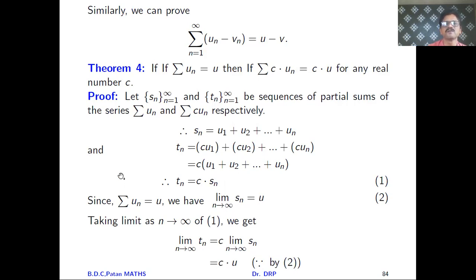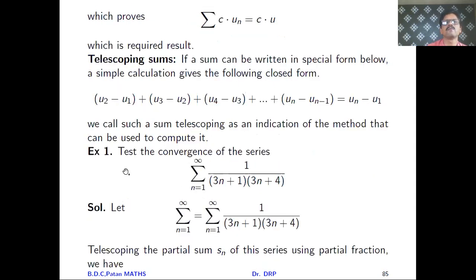We will easily get the proof of this theorem number 4 also, which proves the summation of Cun equal to Cu, which is nothing but the required result. Now, friends, you must know one more definition, telescoping sums.